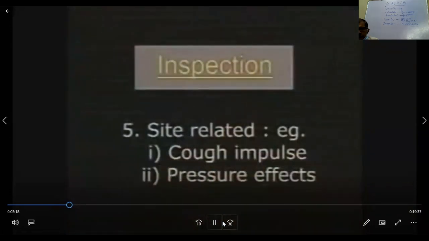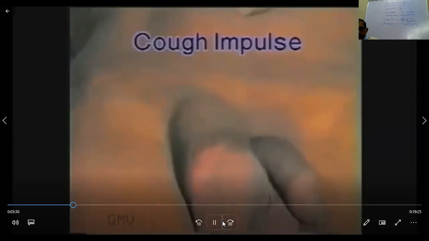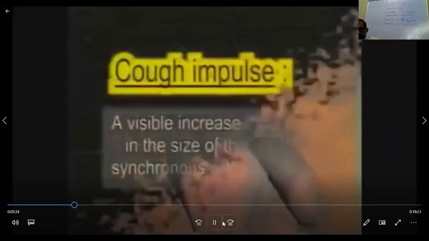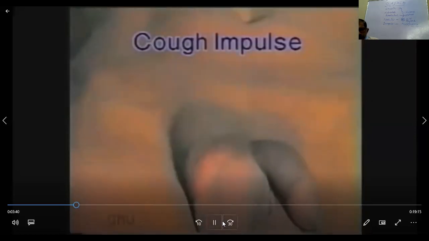Lastly, depending on the site and type of the swelling, a few specific signs should be looked for. If the swelling is over the abdomen or chest or spinal canal, ask the patient to cough and look for an impulse on coughing. A visible increase in the size of the swelling, synchronous with the cough, is termed as an impulse on coughing, as seen in this inguinal hernia.